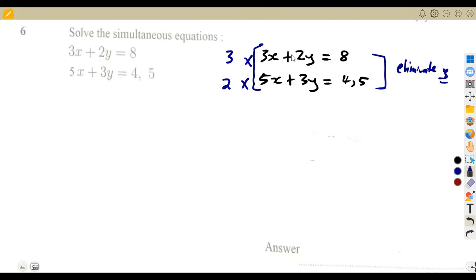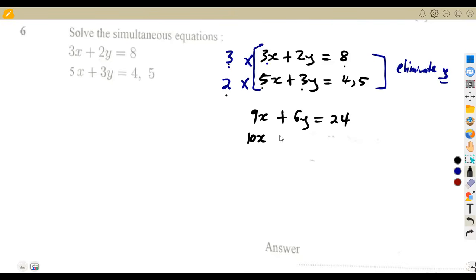That's why I interchange the part of y. I'm just focusing on these two, because I know that I'm going to have a whole number, because 5 times 2 is a 10. So I have a whole number already. All right, so let us multiply 3 times 3. That is going to be 9. So you're going to have 9x, 3 times 2, which is 6y, is equal to 3 times 8, which is 24. 2 times 5, which is 10x.